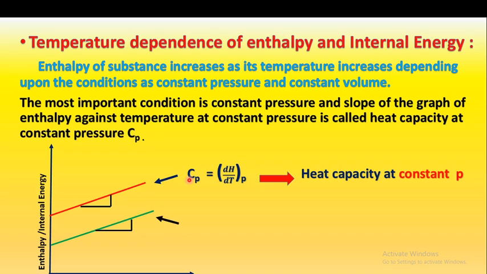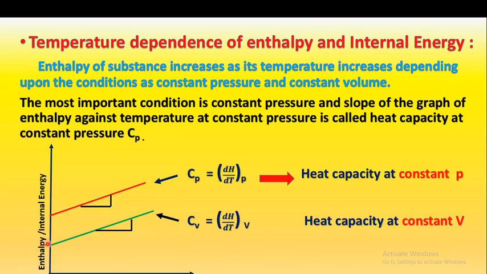Second is the slope of the graph of internal energy or enthalpy change at constant volume. So here we study at constant volume. The heat capacity at constant volume, Cv, is denoted by dH, the change in enthalpy on the y-axis, divided by the change in temperature, dT.